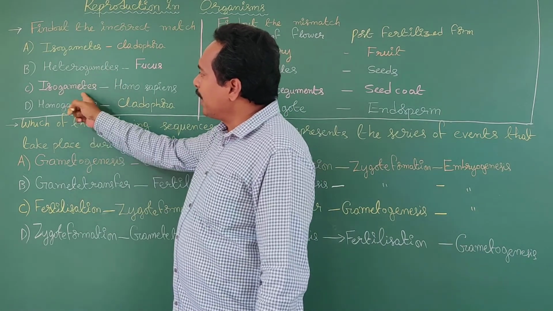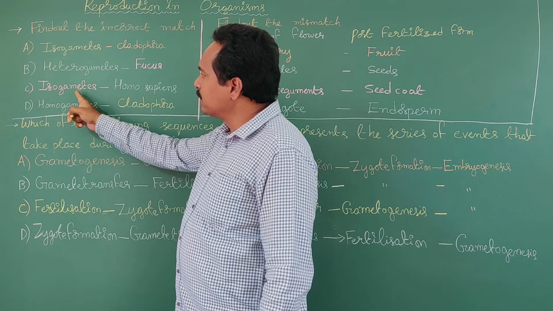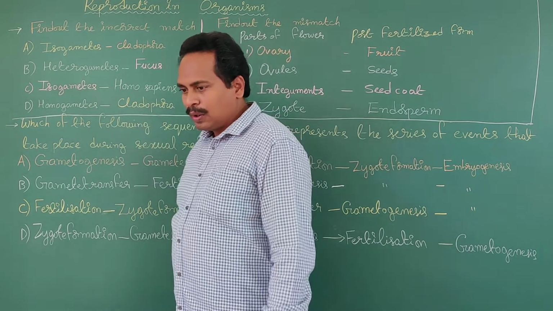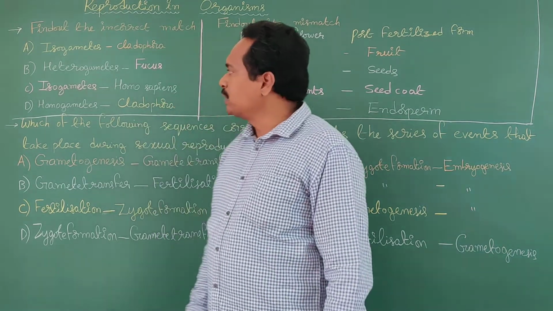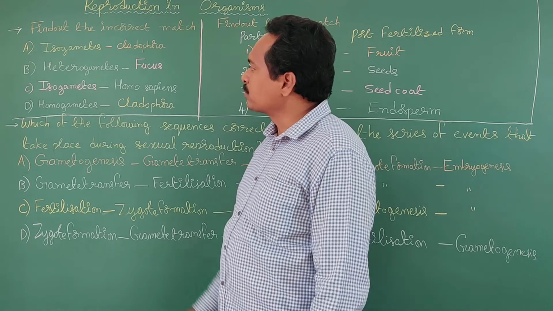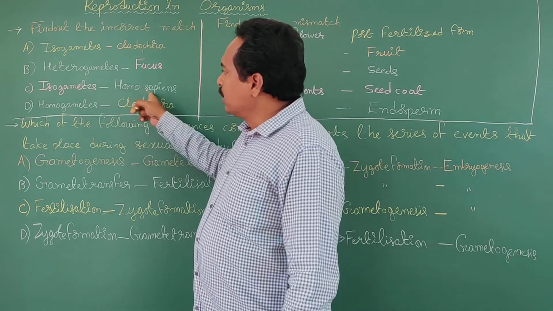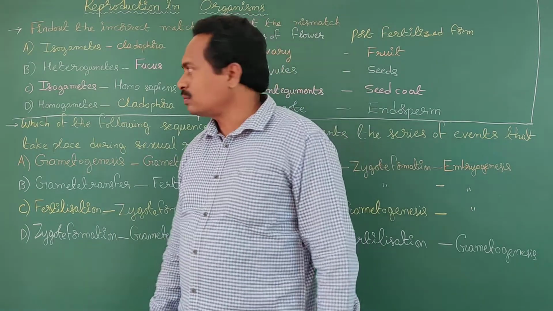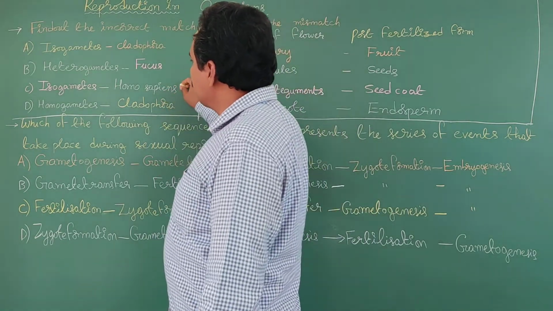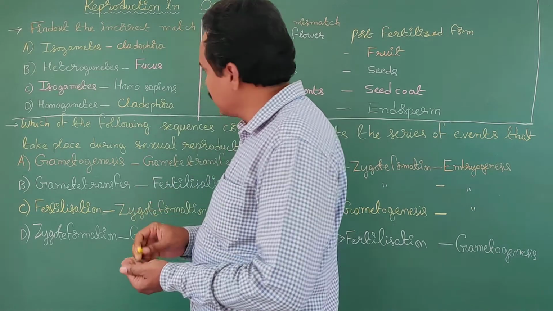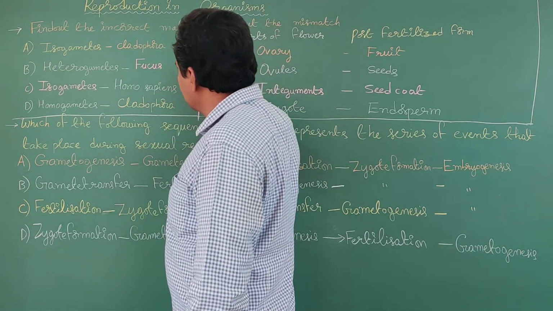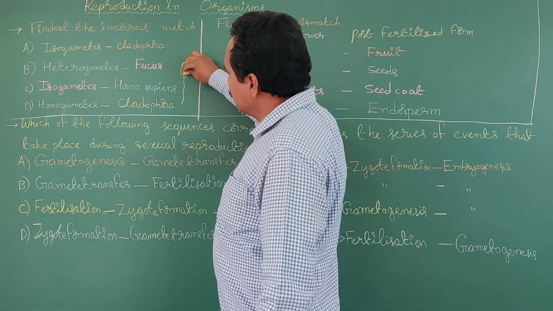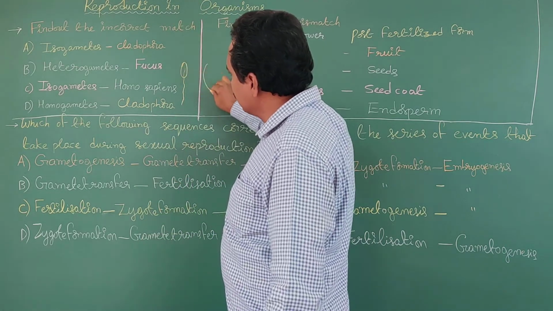Then C, isogametes, Homo sapiens. Homo sapiens is the scientific name of human beings. In human beings, two different kinds of gametes are produced. The male and female gametes are dissimilar in appearance. The male gamete is motile.